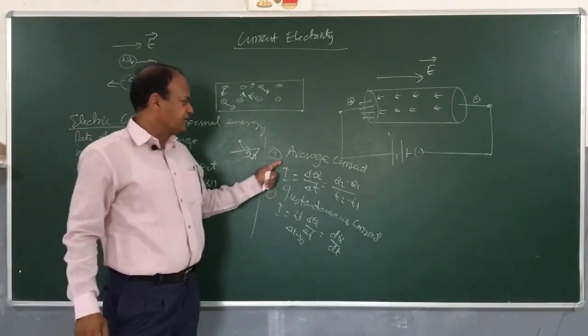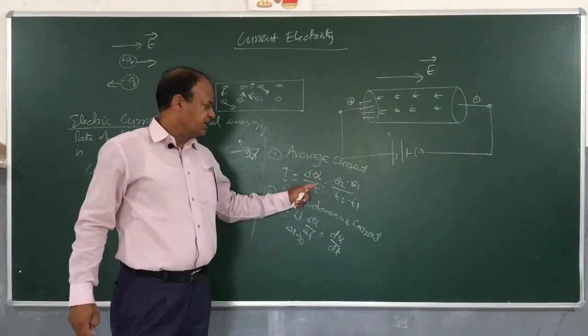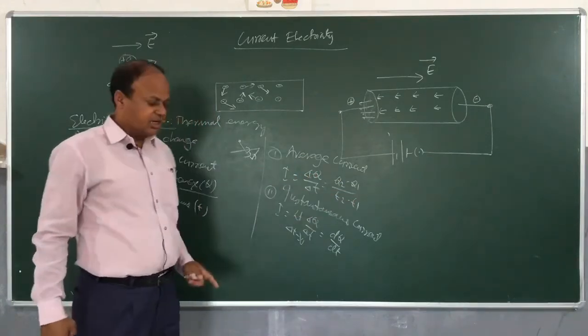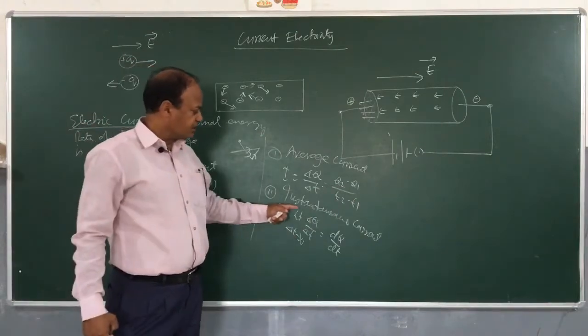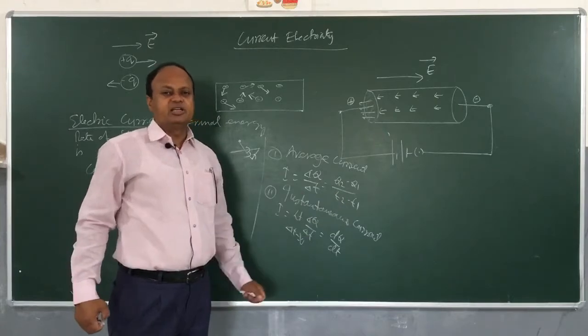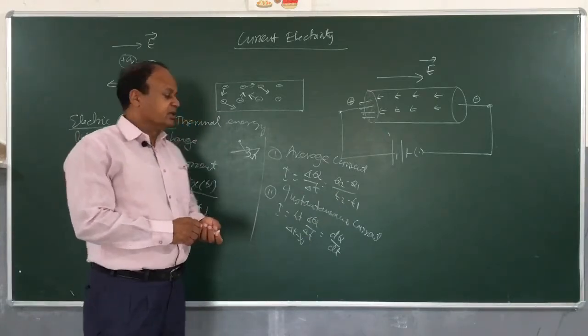So two currents we have learned that we can calculate. The mathematical formulas are: average current is delta Q by delta T, which is Q2 minus Q1 divided by T2 minus T1, and then we have instantaneous current, which is the limiting value of delta Q by delta T, and it can also be written as dq dt as a derivative.